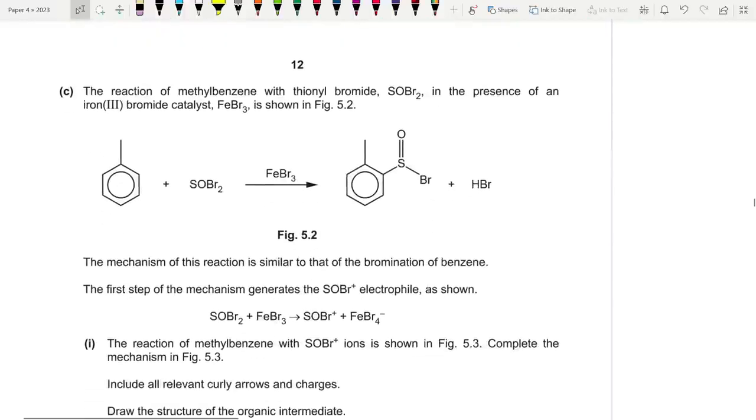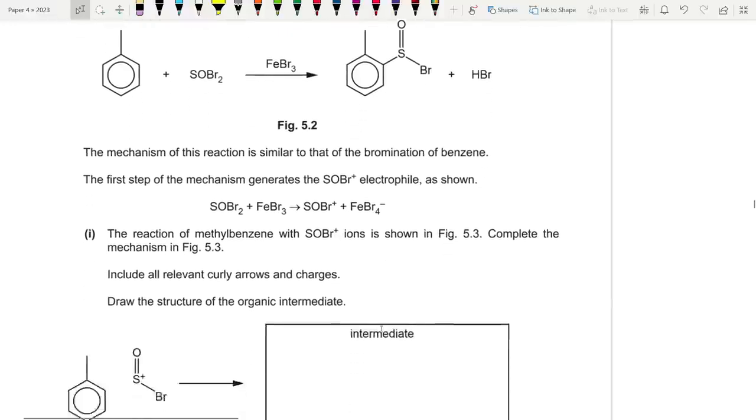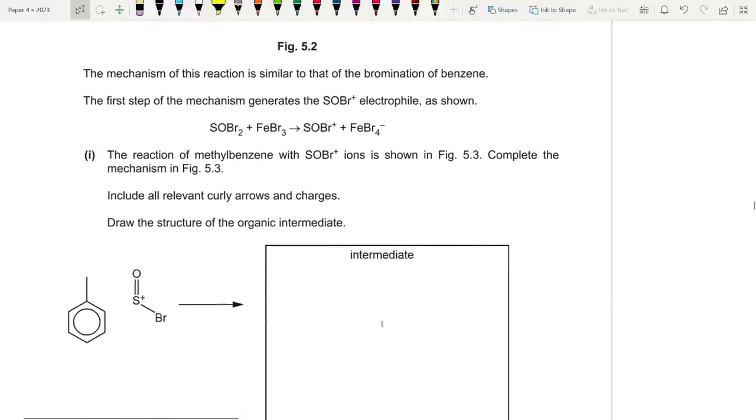The reaction of methyl benzene with thionyl bromide SOBr2 in the presence of an iron 3 bromide catalyst is shown. The mechanism of this reaction is similar to that of the bromination of benzene. Fine. The first step of the mechanism is shown, formation of the electrophile using FeBr3 catalyst. The reaction of methyl benzene with SOBr3 ions is shown. Complete the mechanism.